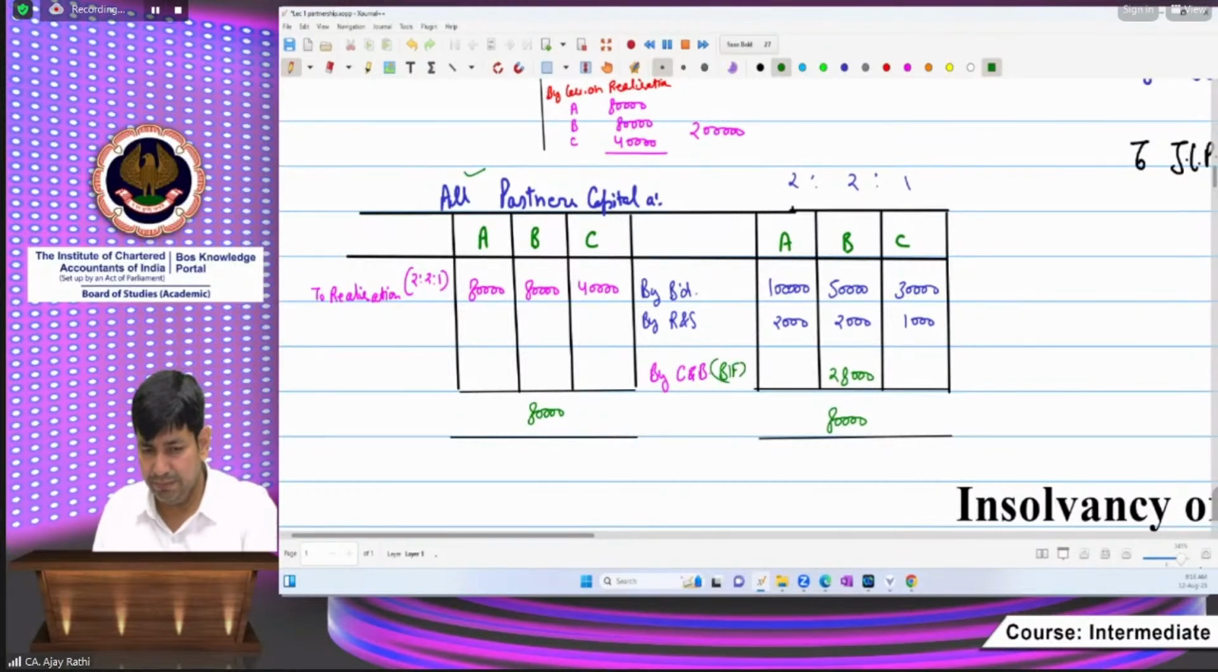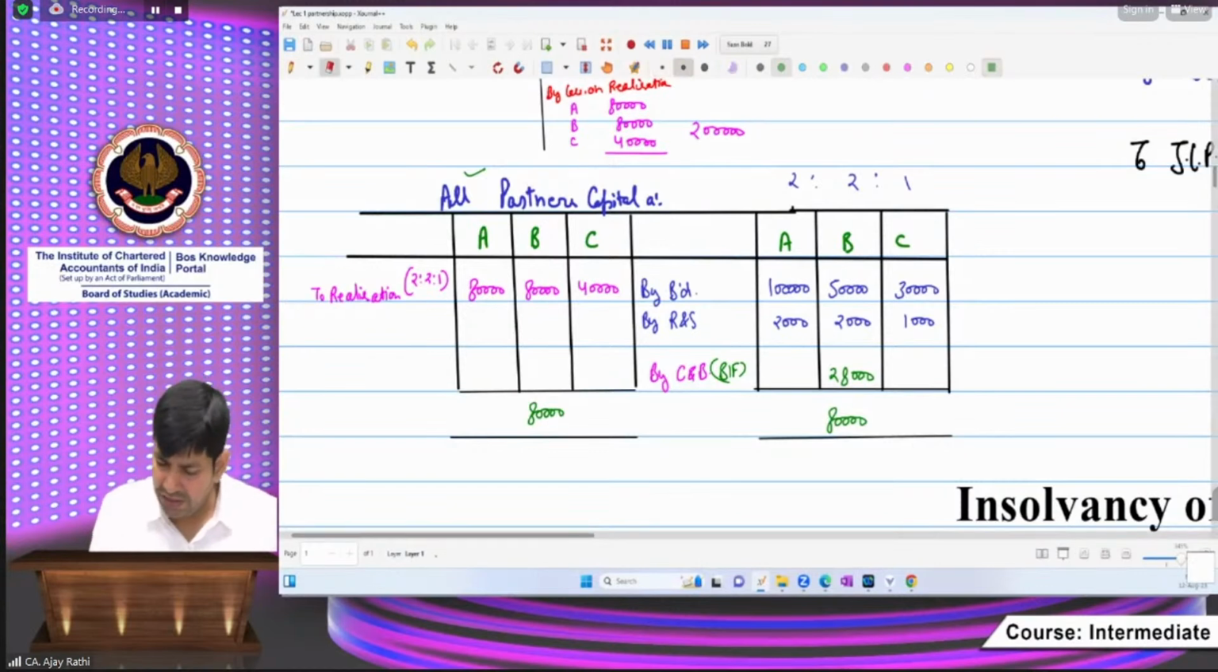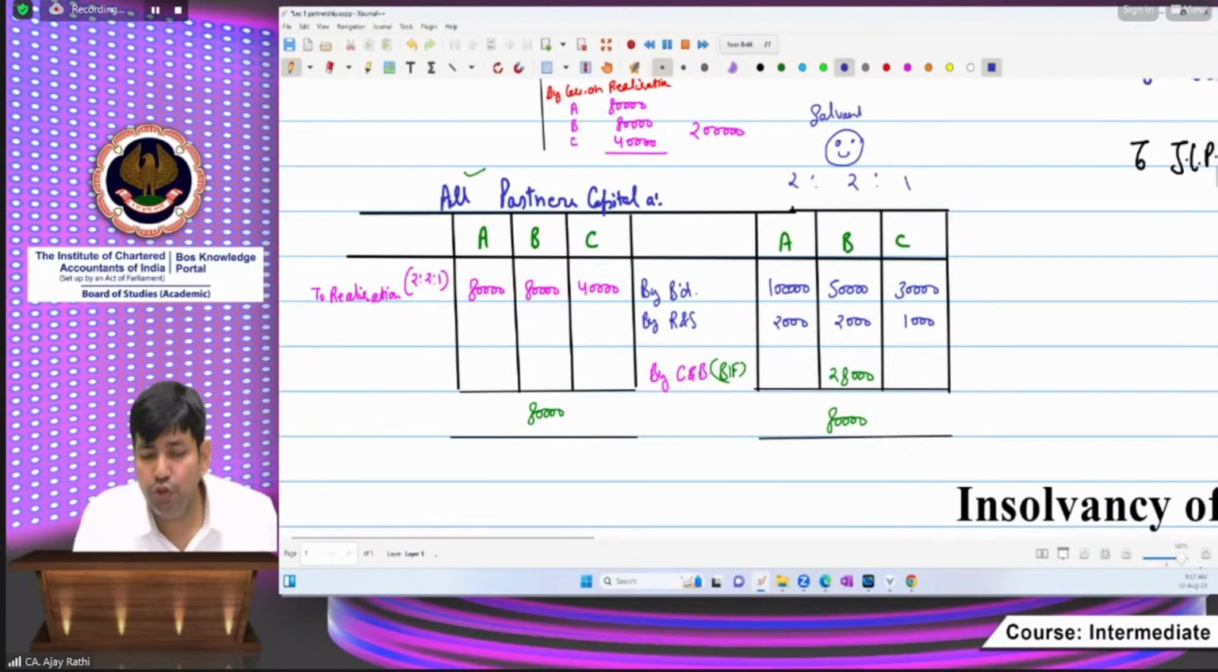Okay, beta? Yes. Very good. Mr. B doesn't deny. Mr. B pays to the firm. It means the amount is being realized from Mr. B. Now coming to the discussion. So I can say Mr. B is a good person, or you can say Mr. B is solvent because he is paying the amount due from him.